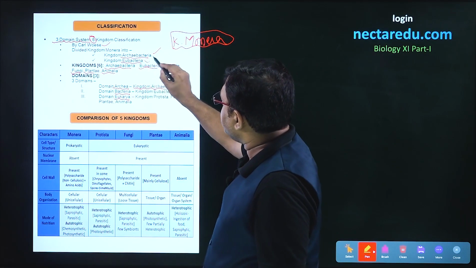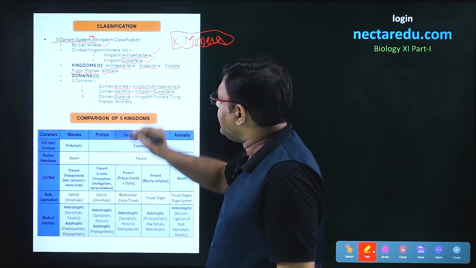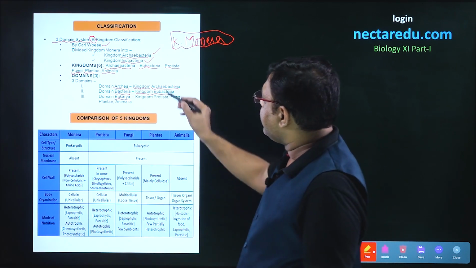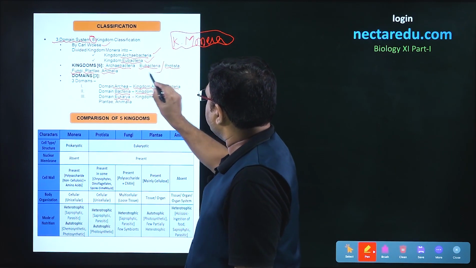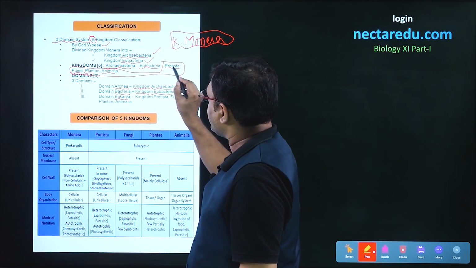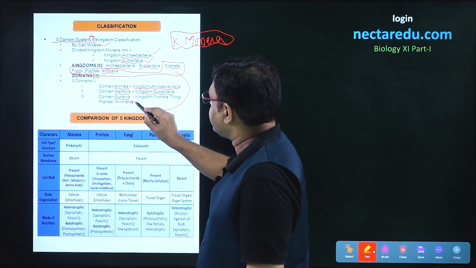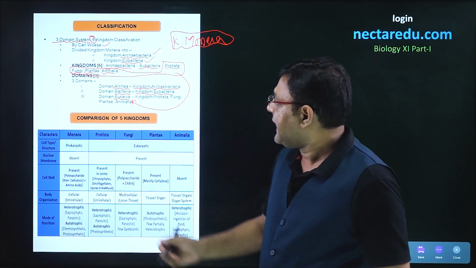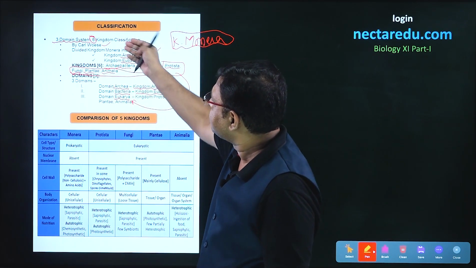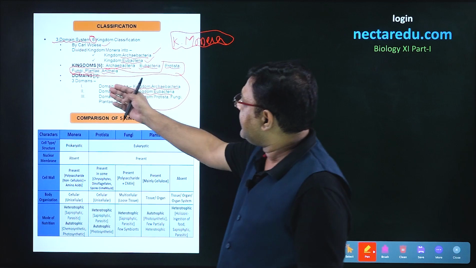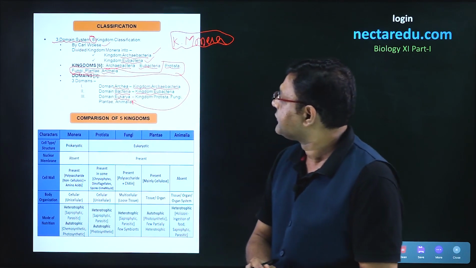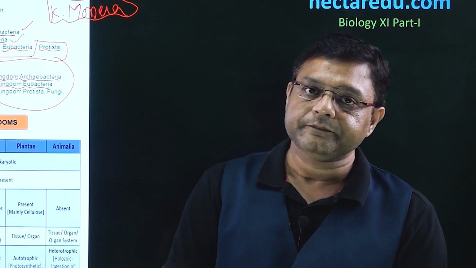The kingdom Eubacteria came into the domain Bacteria. The remaining four kingdoms, Protista, Fungi, Plantae, and Animalia, were placed into the domain Eukarya. That is how it became the six kingdom classification, as well as the three domain system of classification.